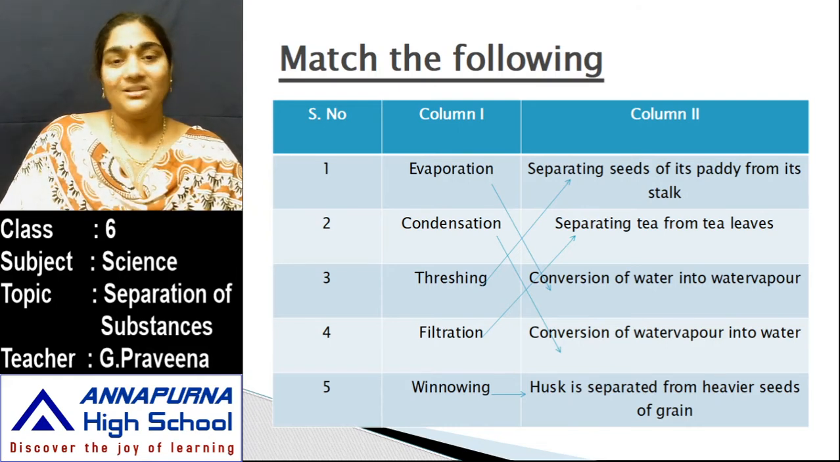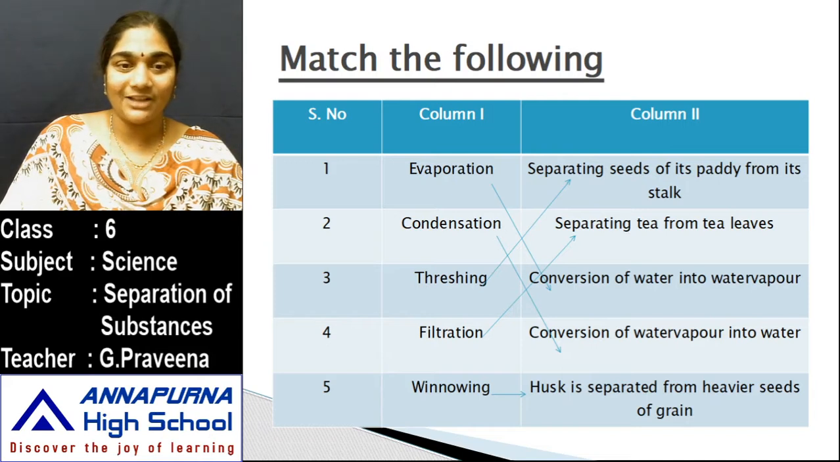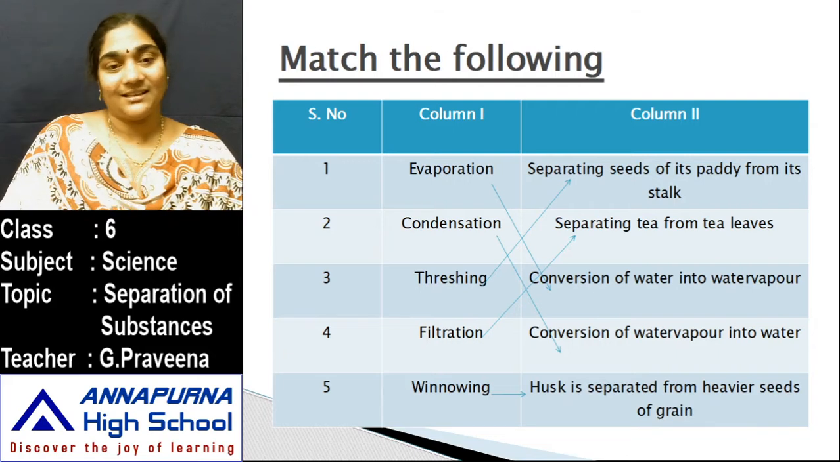Then filtration. So separating tea from tea leaves. This can be done through the process of filtration by using a strainer, right? Then the next, winnowing. Through the process of winnowing, husk is separated from heavier seeds of grain.